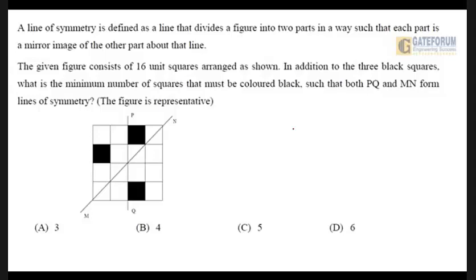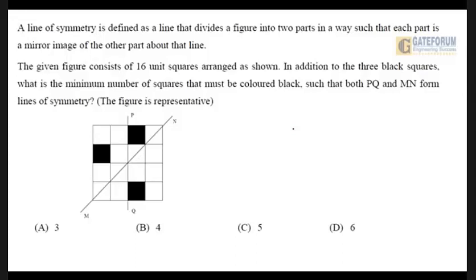A line of symmetry is defined as a line that divides a figure into two parts such that each part is a mirror image of the other part about that line. Okay, that has been said. Now the given figure consists of 16 unit squares arranged as shown.